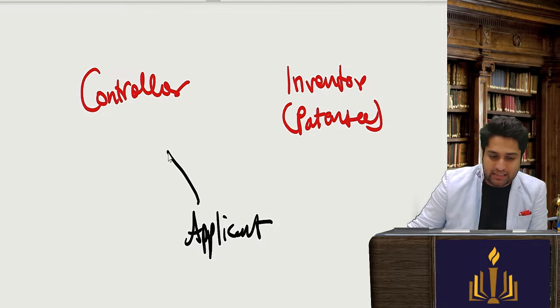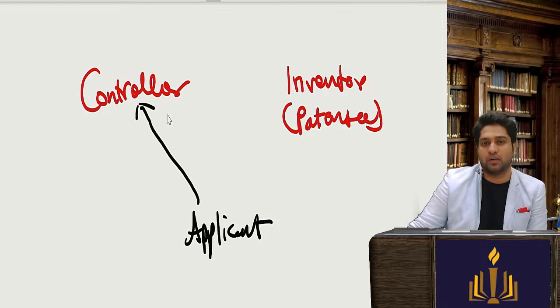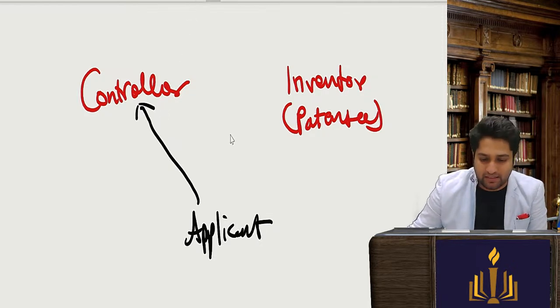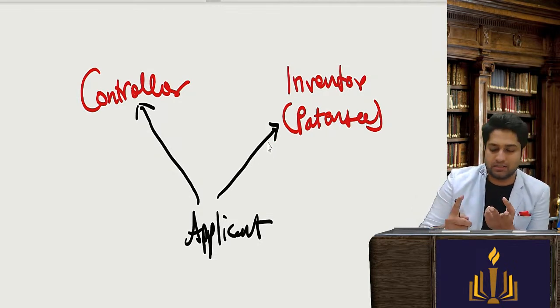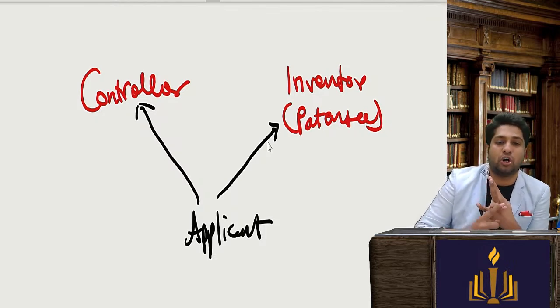The applicant has filed an application to the controller that listen, I went to the inventor for a license, he didn't give me the license, or the license is not granted on fair conditions, or he is not helping.